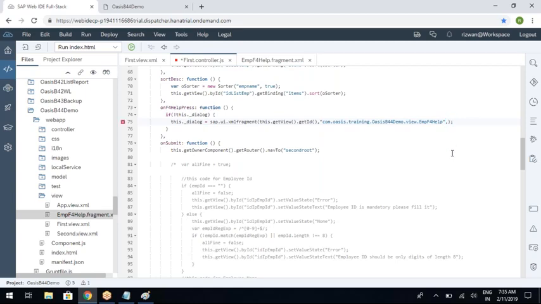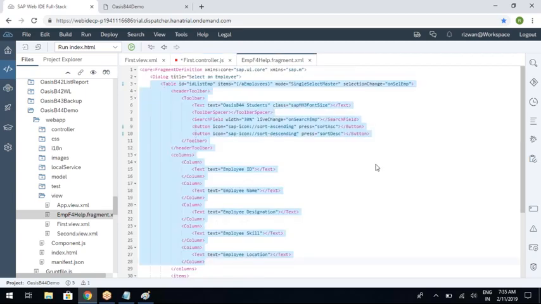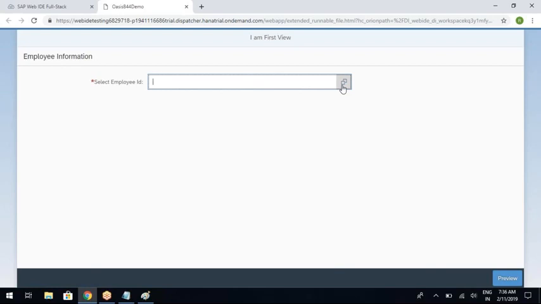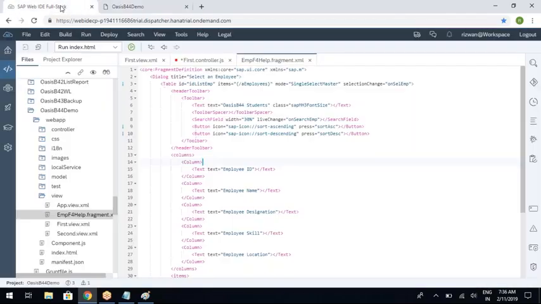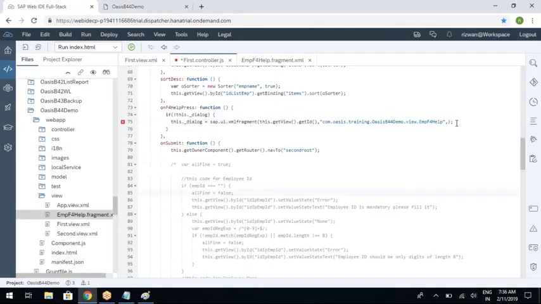And the last one is who is the controller for this fragment. See, fragment, I told you, is also a kind of view. Then who is the controller for this fragment? The standard is that the controller for the fragment should be the same controller in which you are opening this fragment. I am opening this fragment in the first view, so the controller for the fragment should be the first view's controller itself. Okay. So the last parameter is this. What is this? This means the current file. And what is the current file? First dot controller.js. Okay. Right.